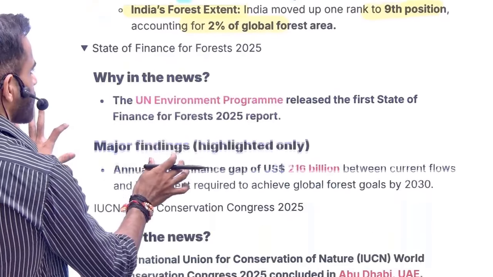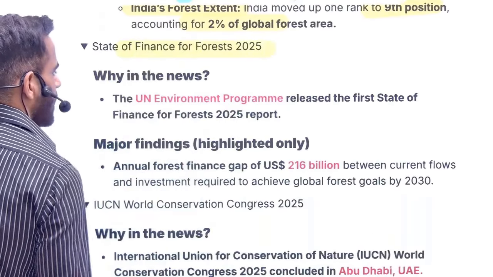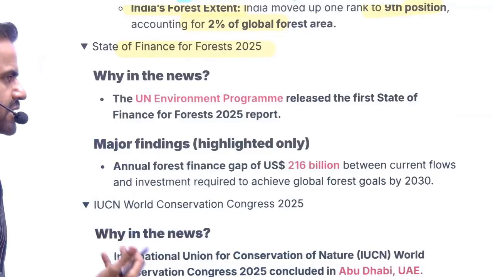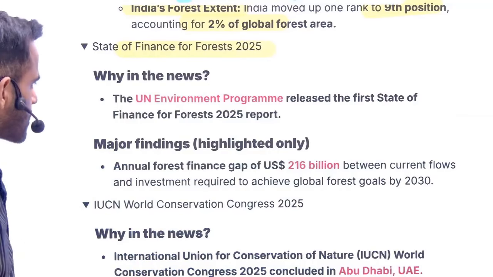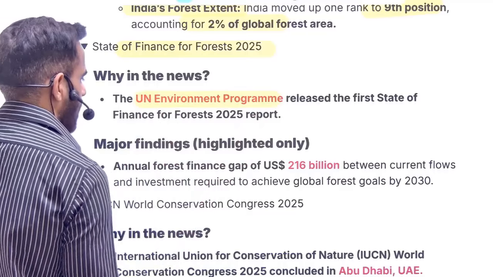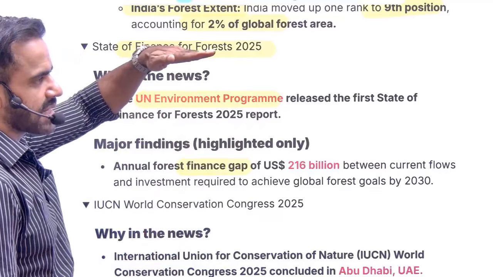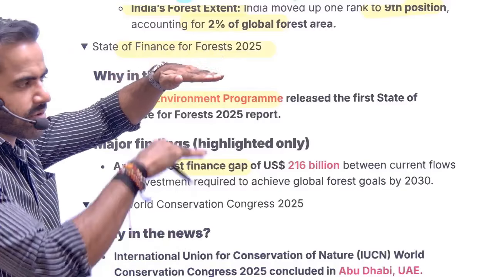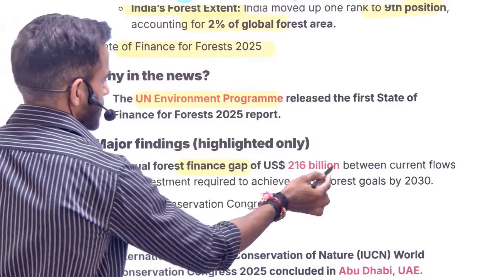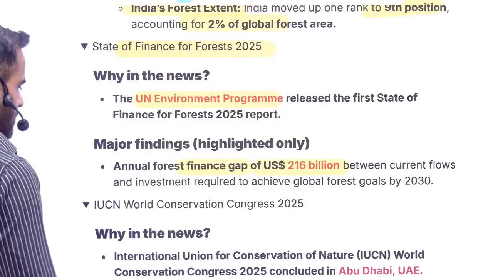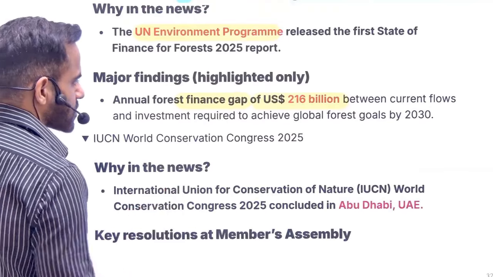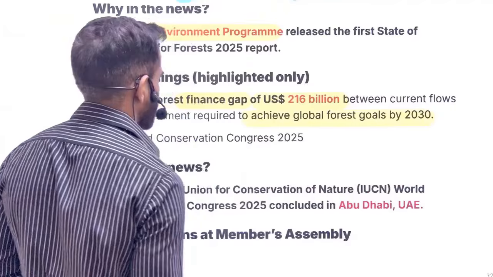Next is state of finance for the forest. In a very simple sense, for our forest target, how much money we need. This is released by UNEP, and this reflects a finance gap. Finance gap basically means this is the amount of money we need, this is the amount of money we have, there is a gap between this, and this is a finance gap of $216 billion. For what purpose? To achieve the forest goals by 2030.